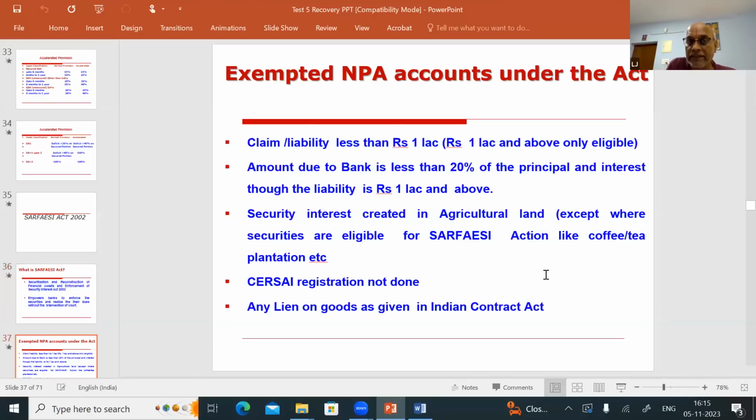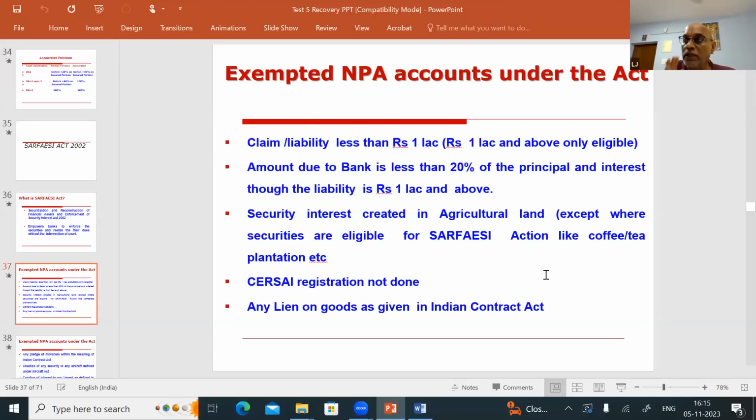Okay, sir. Then, which are all the accounts not eligible under SARFAESI? From that, 1 or 2 points they are asking in the exam. The liability in the account is less than 1 lakh. If the liability is 1 lakh and above only, it is eligible under SARFAESI. If the liability is less than 1 lakh, the account is not eligible under SARFAESI. 1 point, you have to note it down.